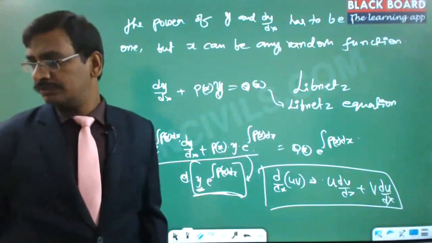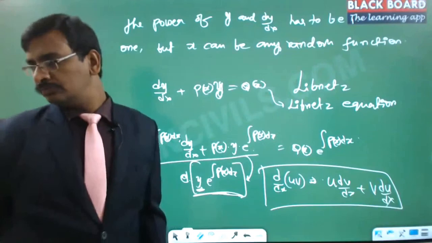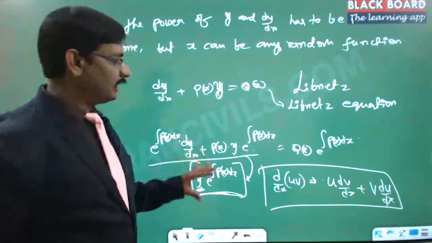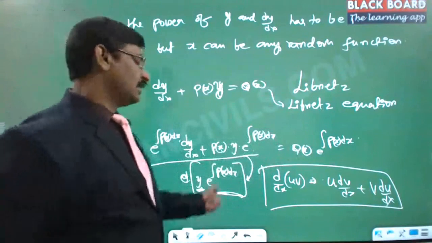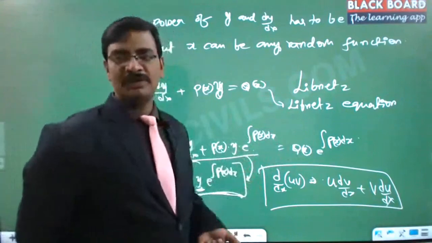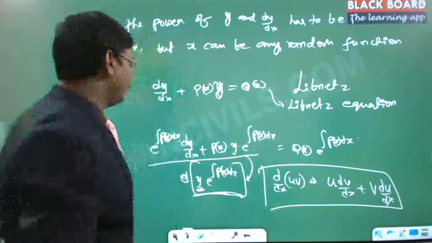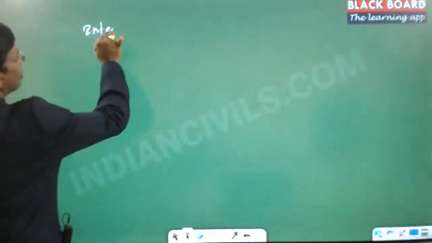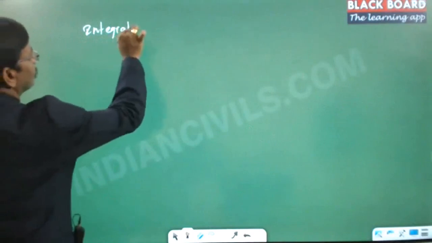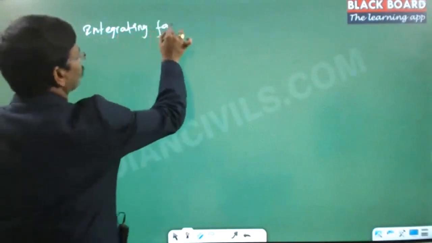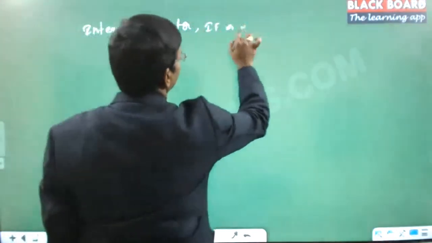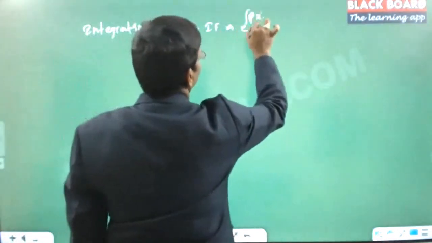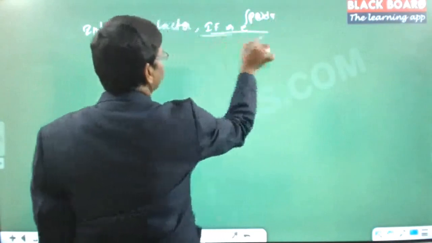Is this understood? Right? So then actually the right side portion is as it is. Now, rather than writing e power integral p of x into dx separately every time, we named that an integrating factor. So the integrating factor, equal to e power integral p of x into dx, is called an integrating factor.